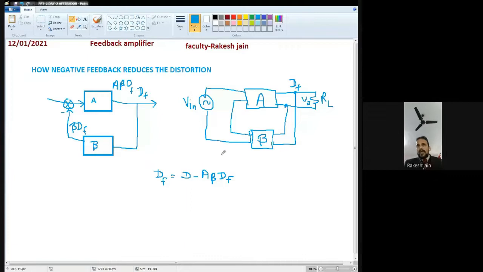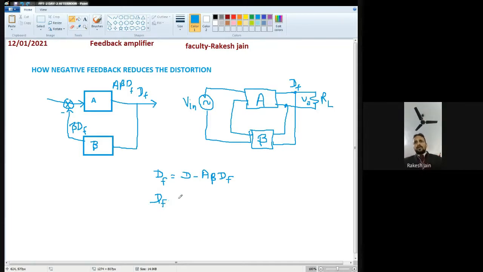Actually, this distortion is DF plus A beta DF. That is the same. So what will happen again from the right hand side? If you have any queries, if you are not able to understand, or if anything is in your mind, you will ask me after completing any topic. In the message box I will tell you when to ask me.